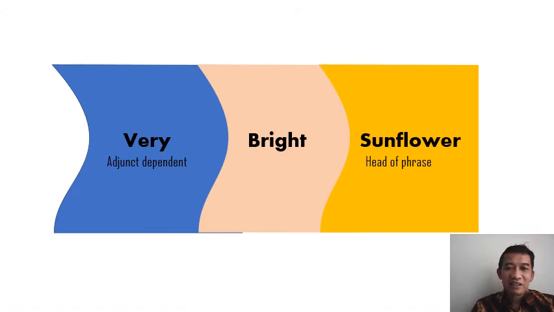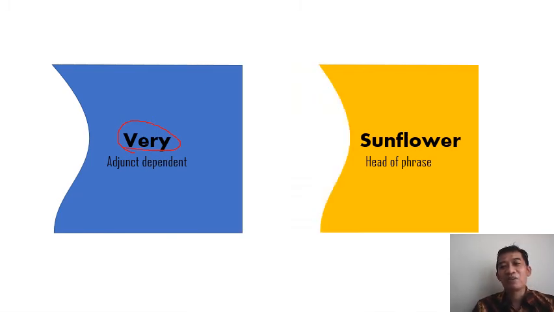Only the word class of bright can modify the noun here, sunflower. An adverb, very, cannot modify sunflower. So in this case, sunflower selects which dependents, which word classes, can collocate with sunflower.